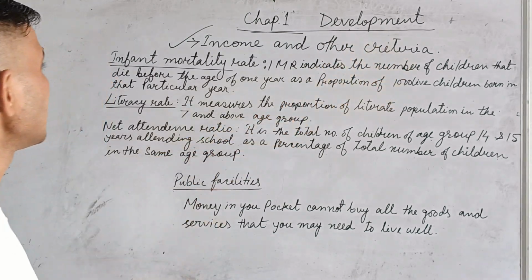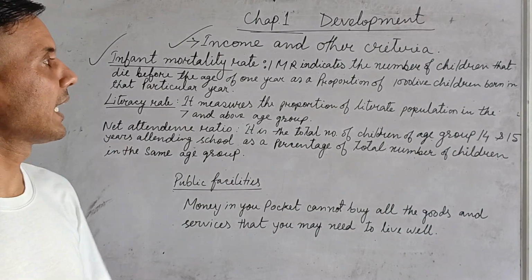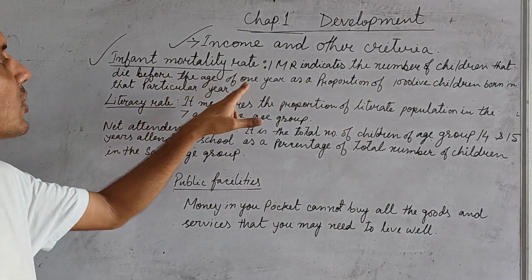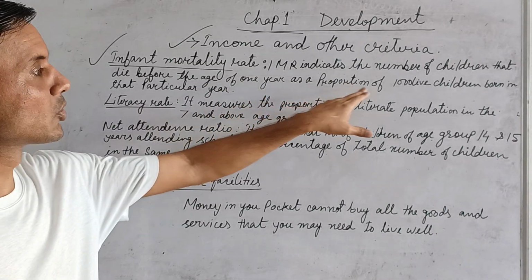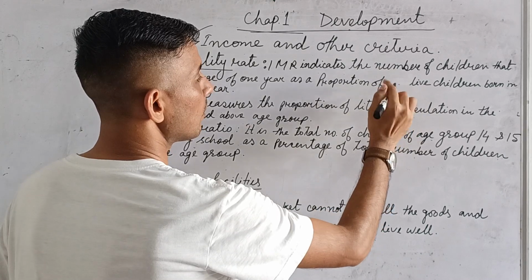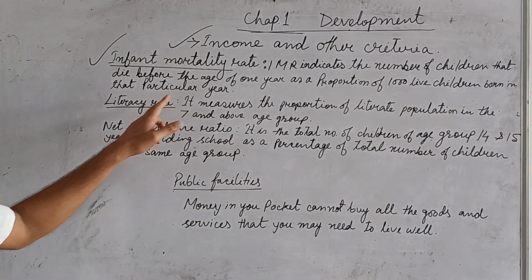So now you see, number one is the infant mortality rate. IMR indicates the number of children that die before the age of 1 year as a proportion of 1000. Here 1000 means children born in that particular year.